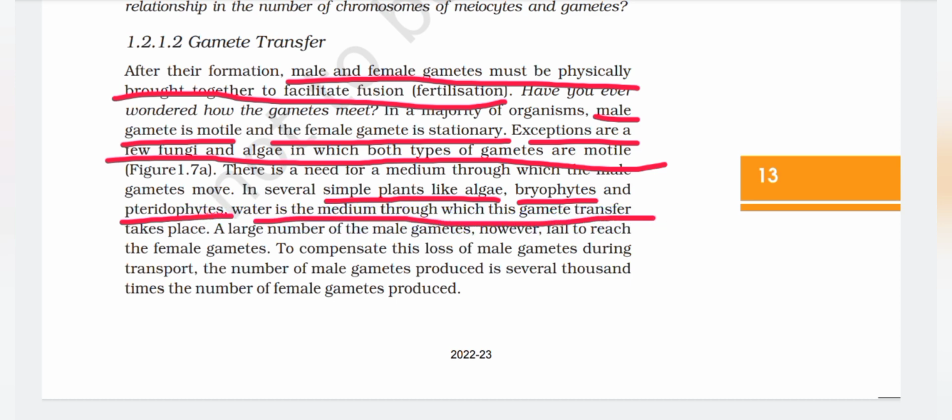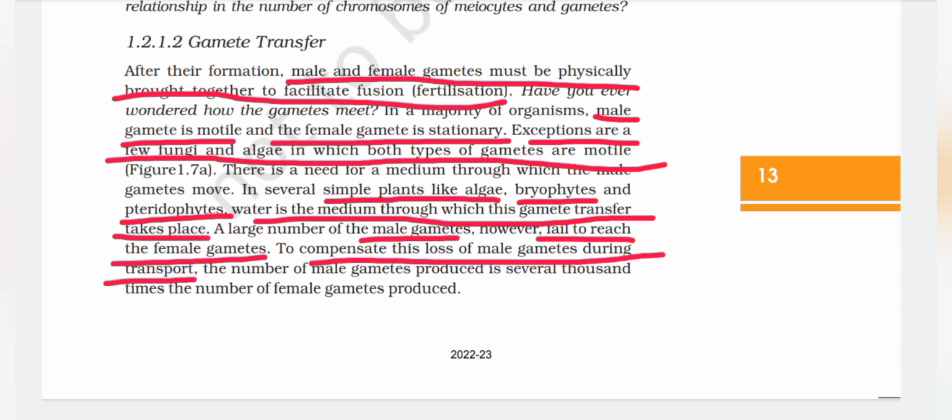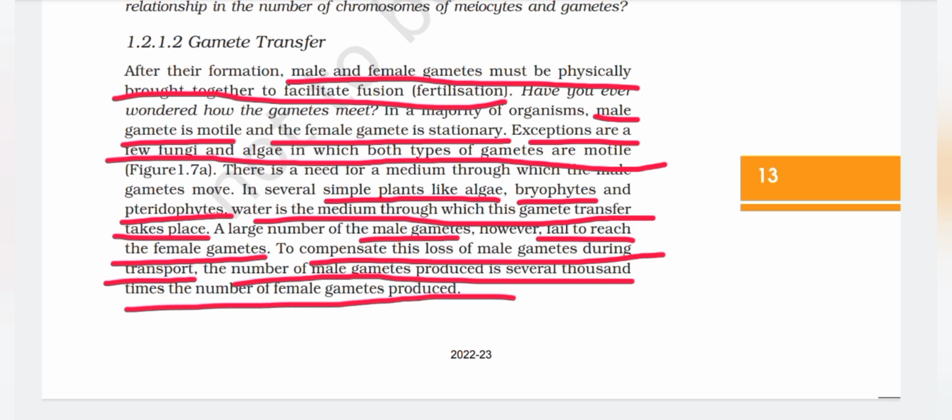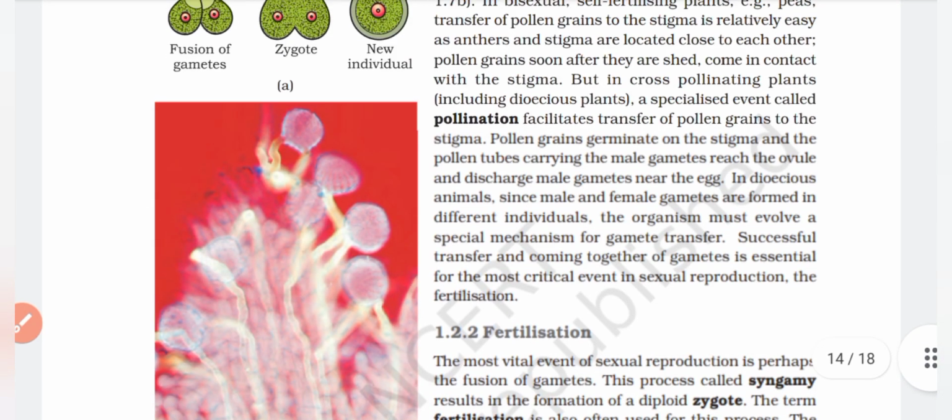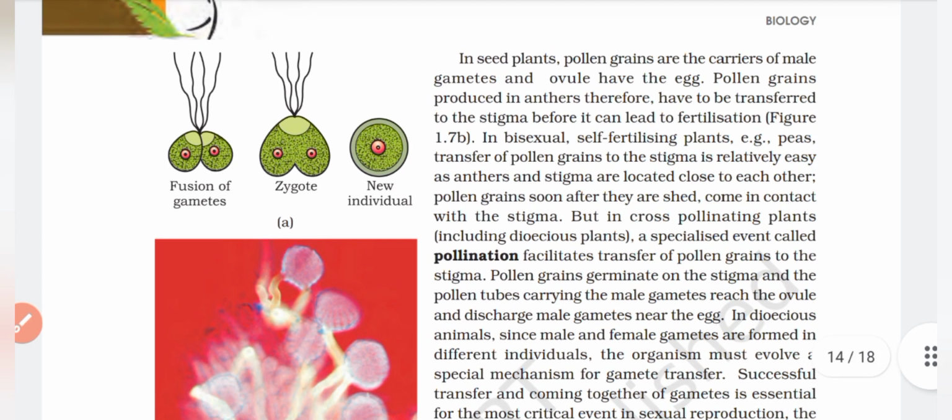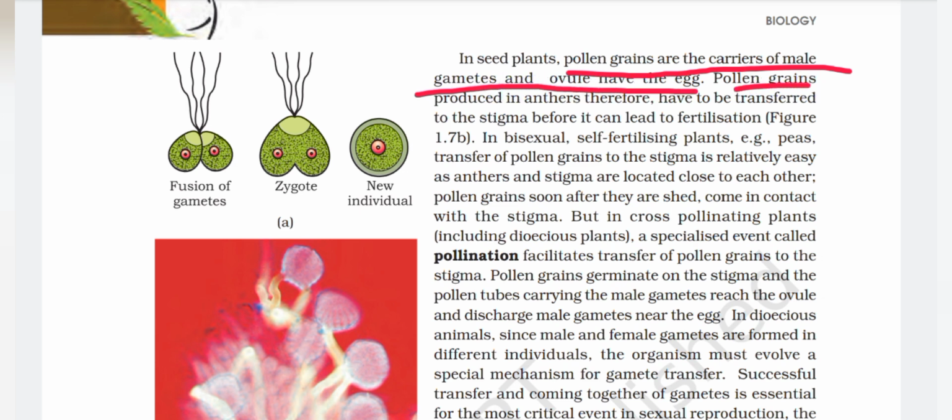A large number of the male gametes, however, fail to reach the female gametes. To compensate this loss of male gametes during transport, the number of male gametes produced is several thousand times the number of female gametes produced. In seed plants, pollen grains are the carriers of male gametes and ovules have the egg. Pollen grains produced in anthers therefore have to be transferred to the stigma before it can lead to fertilization.